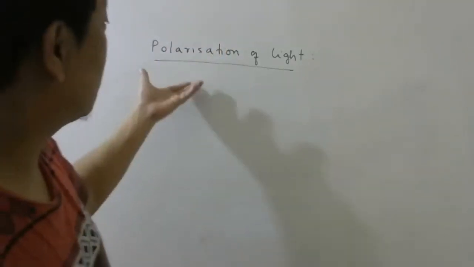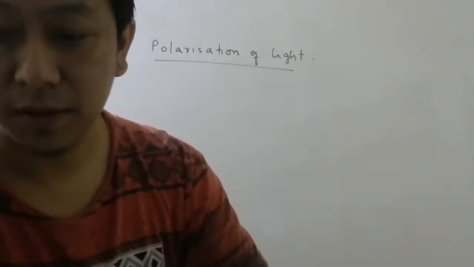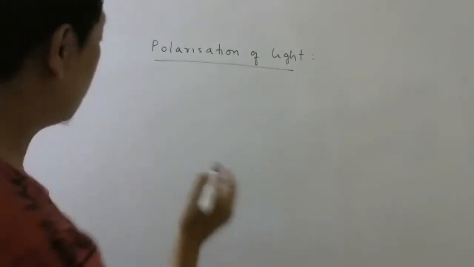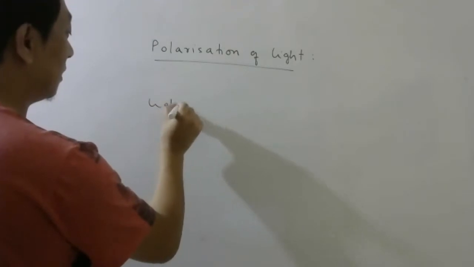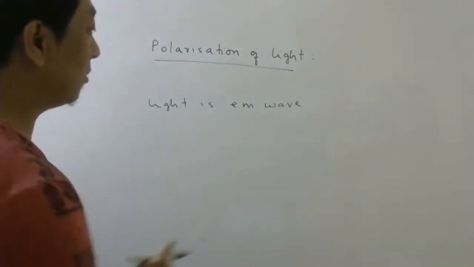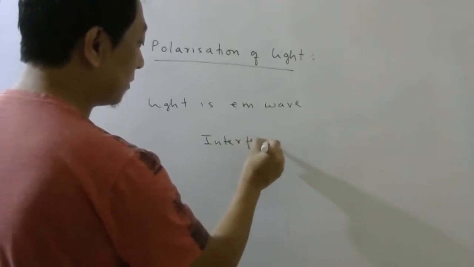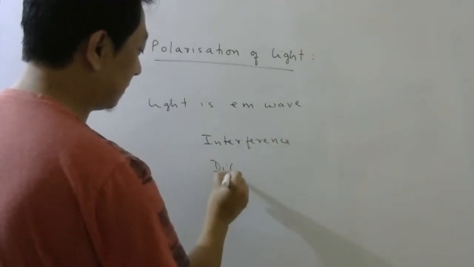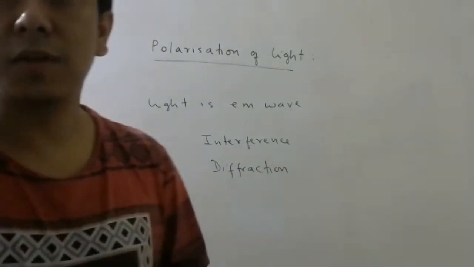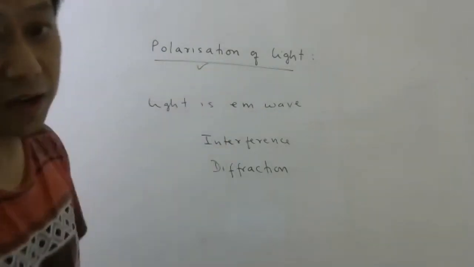Okay, students, we'll start with this topic called polarization of light. This topic only we will be doing today. Now, you know that in waves chapter, we studied that light is an electromagnetic wave. Correct? And using this, we understood interference and we understood diffraction. Correct? We can also understand another property called polarization of light.